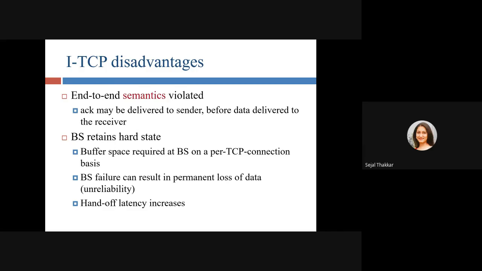Sometimes something will happen. Our foreign agent may crash or some other network issue may occur. The receiver has actually not received the data, but the sender has an acknowledgement that the data is received. So this is one problem.